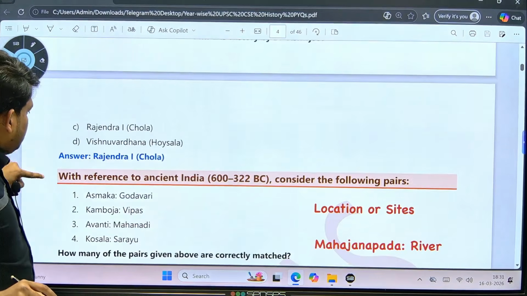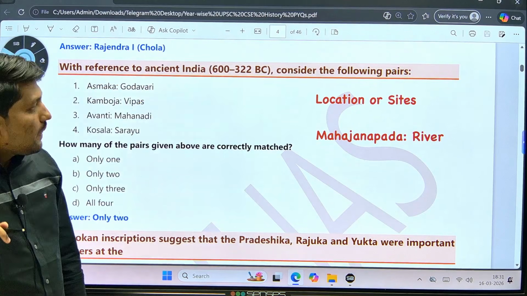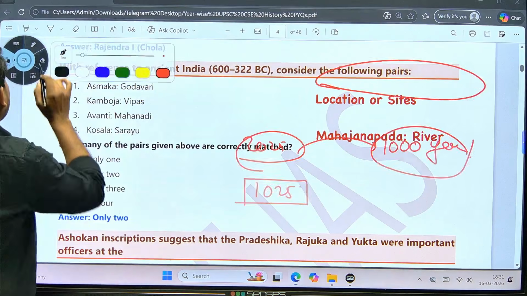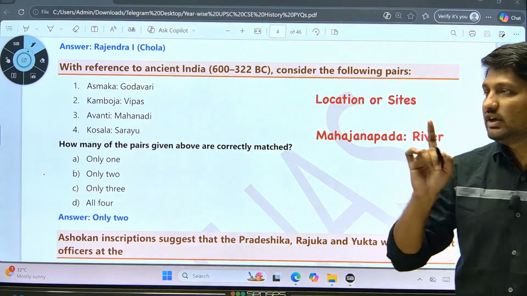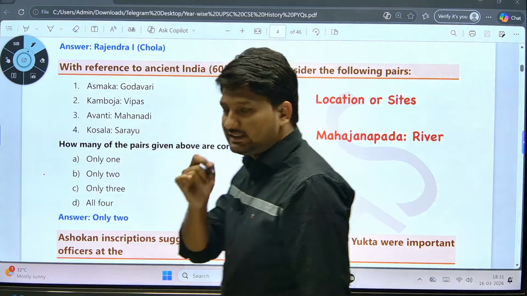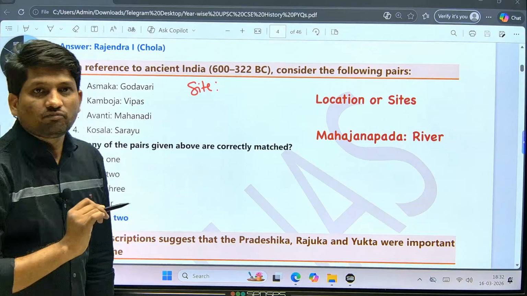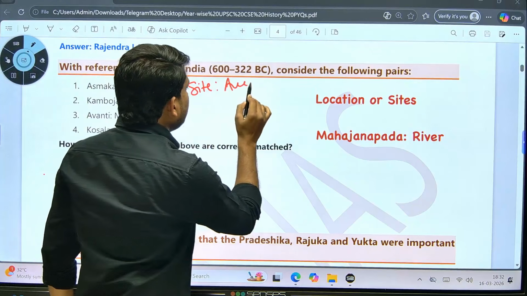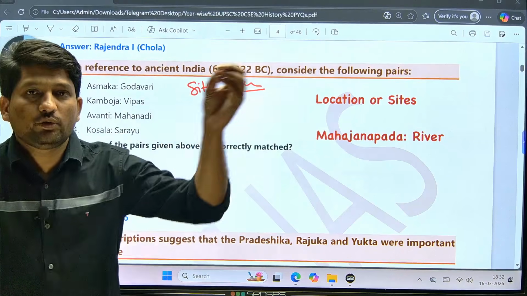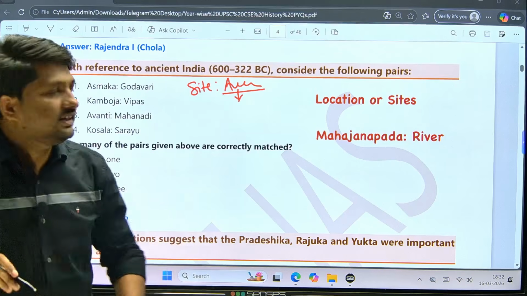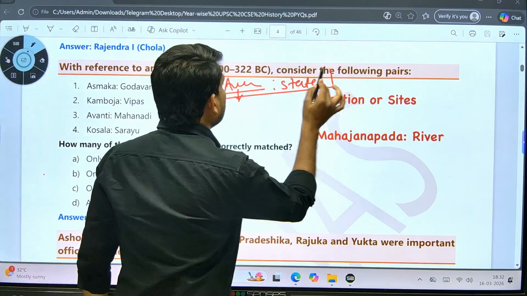Next, with reference to ancient India, consider the following pairs. See, these types of questions were quite common before 2025. In 2025 there was only one such question, with site or location, then its archaeological importance, whether it was a Stone Age site, Chalcolithic site, IVC site, port, Buddhist site or Jaina site, and then the state.